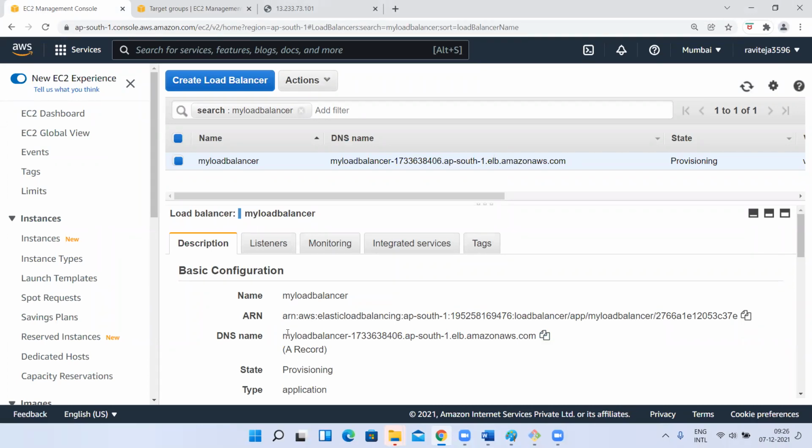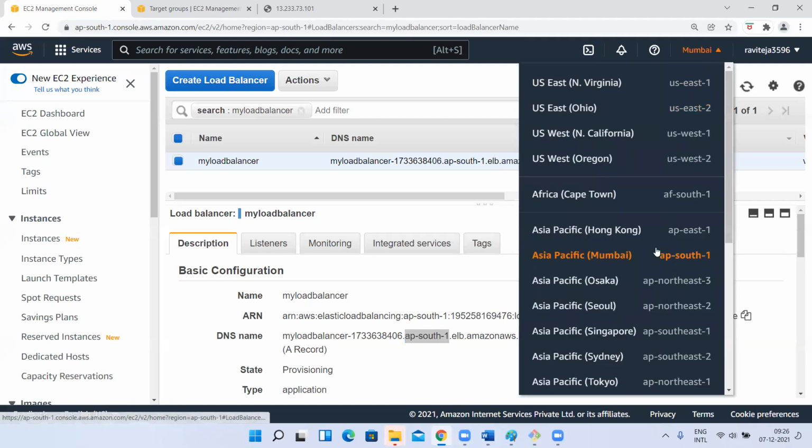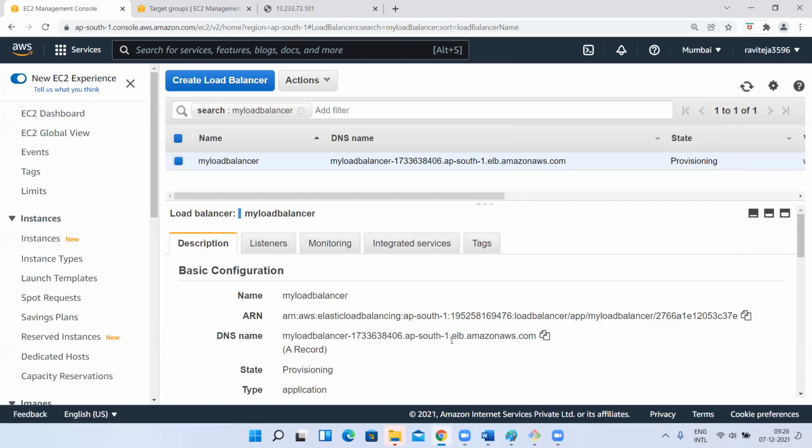No, this is the load balancer name. So how the name has come, you see here. Load balancer name we gave, right? Name, some number, region, AP South 1, the region, hyphen elb.amazonaws.com. So load balancer name, some number, region, ELB, which means elastic load balancer, amazonaws.com. With that naming, it has come.